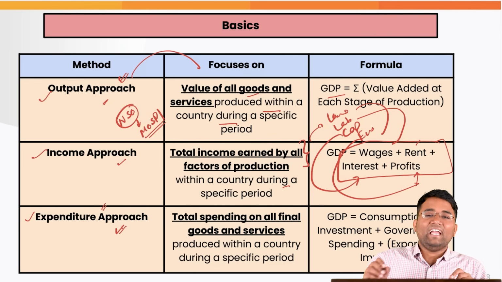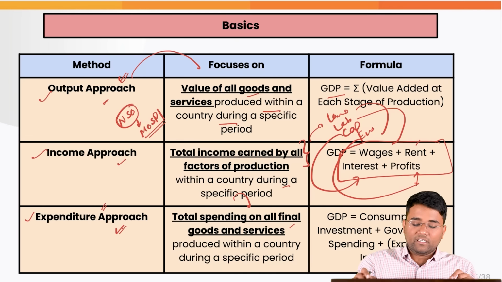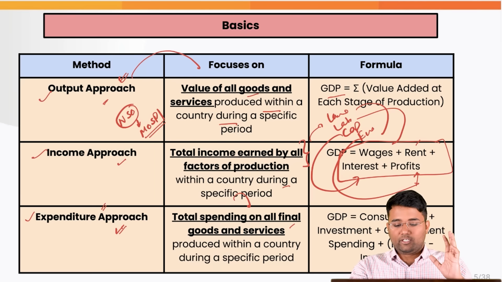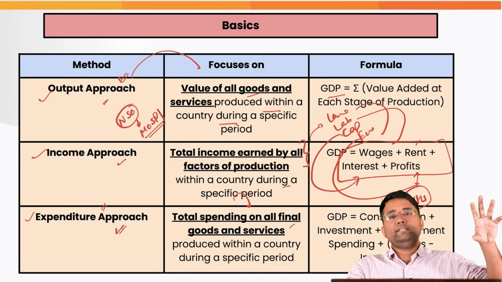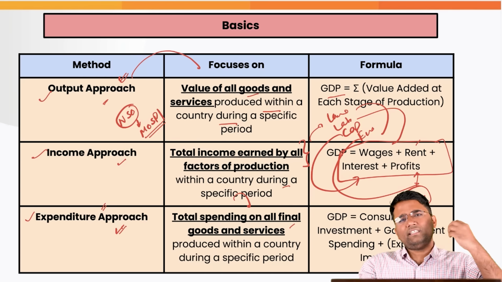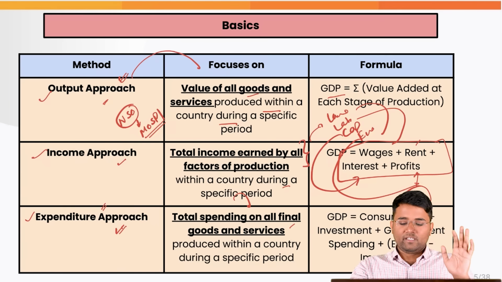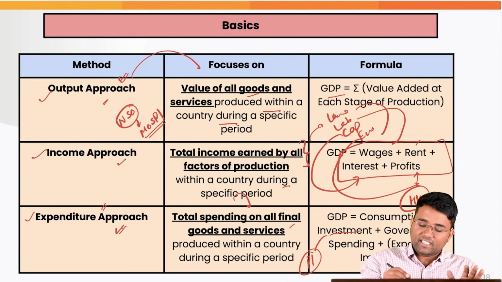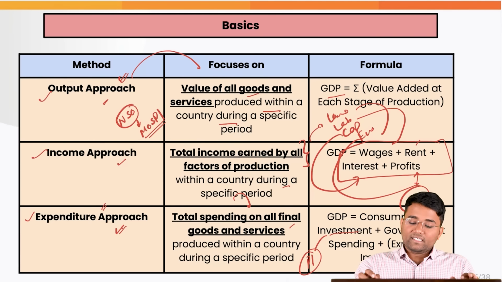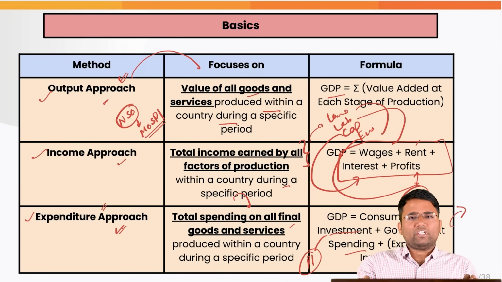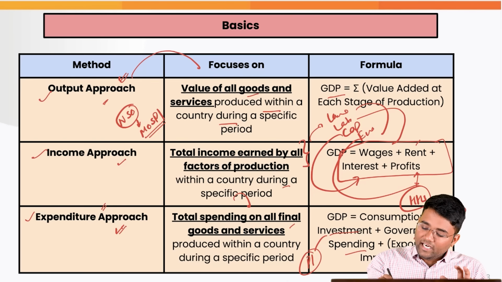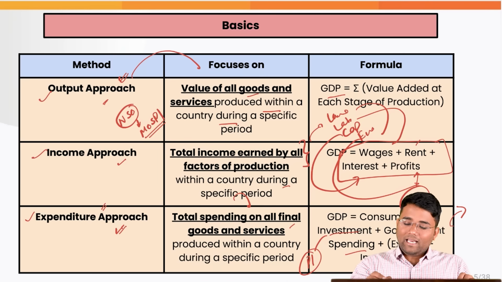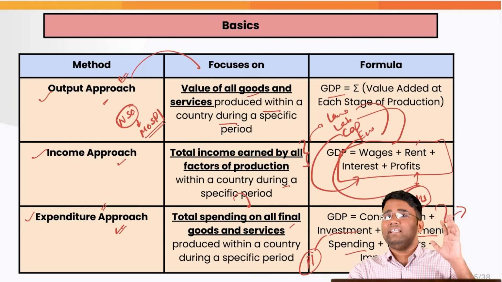And the third approach is the expenditure approach, which is the spending on all final goods and services produced in the economy. There are 4 components. One is household consumption expenditure, whatever you and I spend on buying toothpaste or various other products. Then there is private investment, the investment done by businesses, corporations, etc. Then government spending, on daily business such as salaries, or investment in tangible assets. Then the net of exports, that is exports minus imports. When we add all these 4 components, we get the GDP by the expenditure approach.